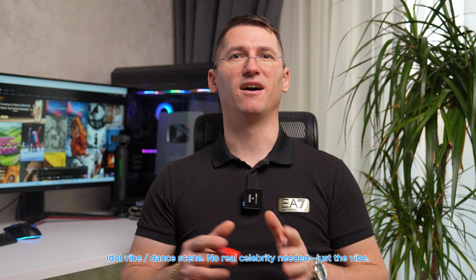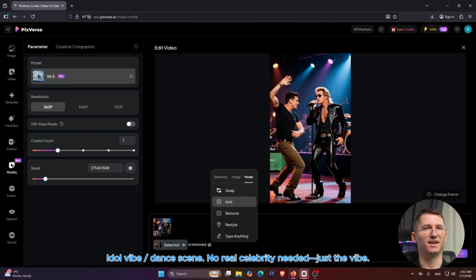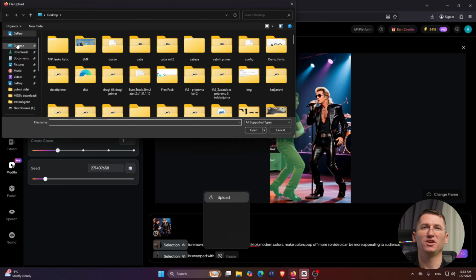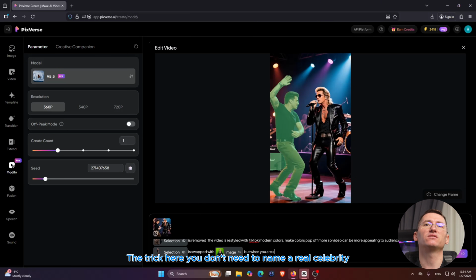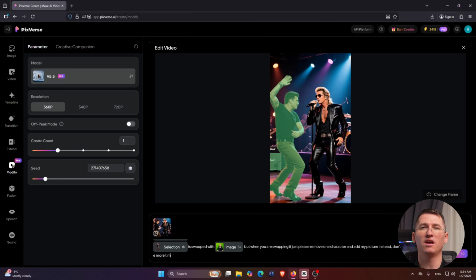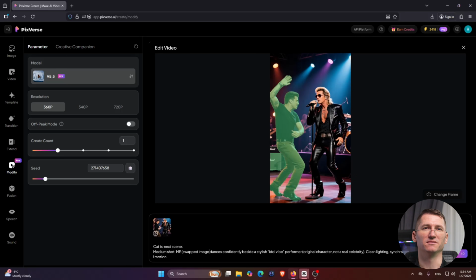Case study number 2. Dance next to an idol vibe performer, no real celebrity needed. Case 2 is for short form. It's basically what if I was in that performance clip. Now the trick here, you don't need to name a real celebrity. Just describe the vibe, stage lights, crowd energy, fast camera rip, and this is where camera movement matters.